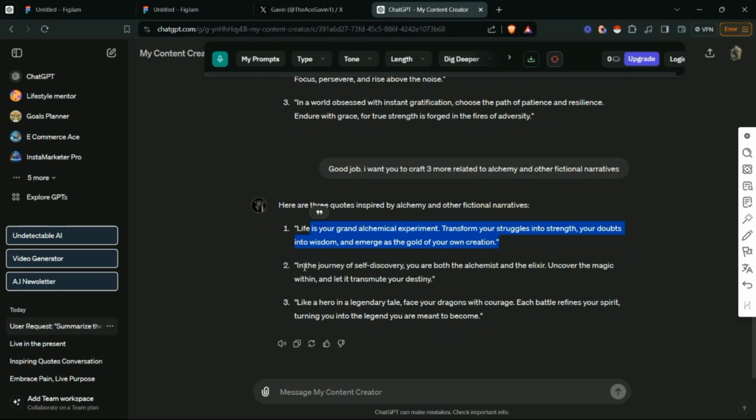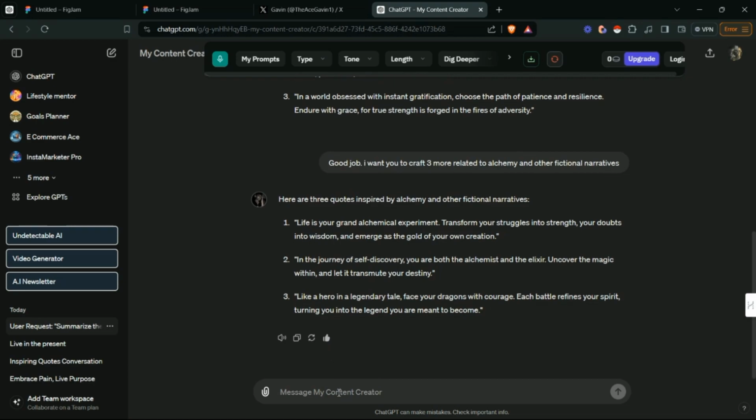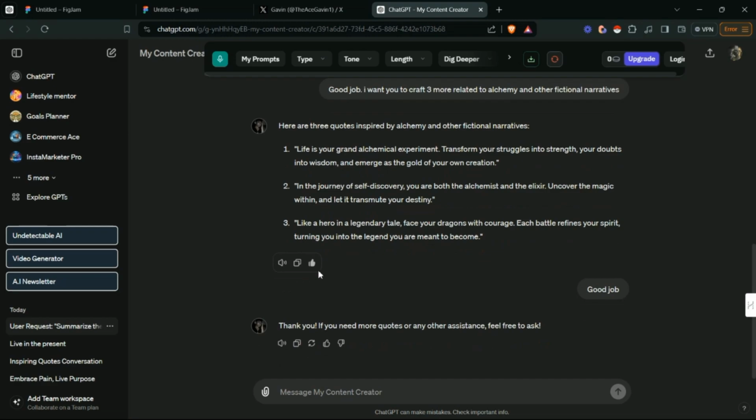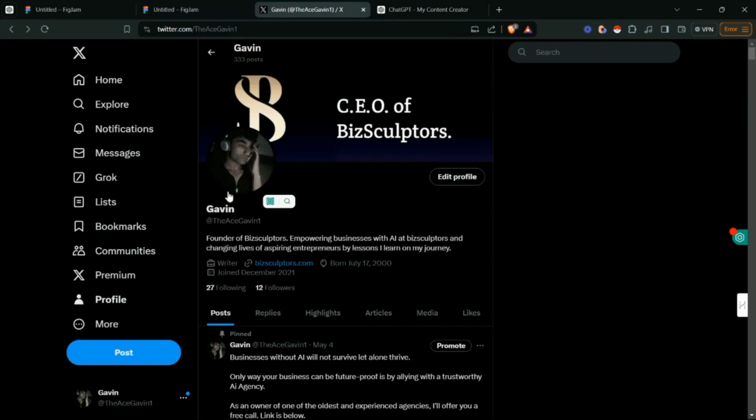Responsiveness. The genre of self-discovery of both alchemist and elixir. These are okay-ish because I'm not a big fan of fiction, but I think, yeah, it is good. It's functioning pretty good. Thank you. If you need more quotes or any other assistance, feel free to ask. Alright, so it's functioning pretty good.